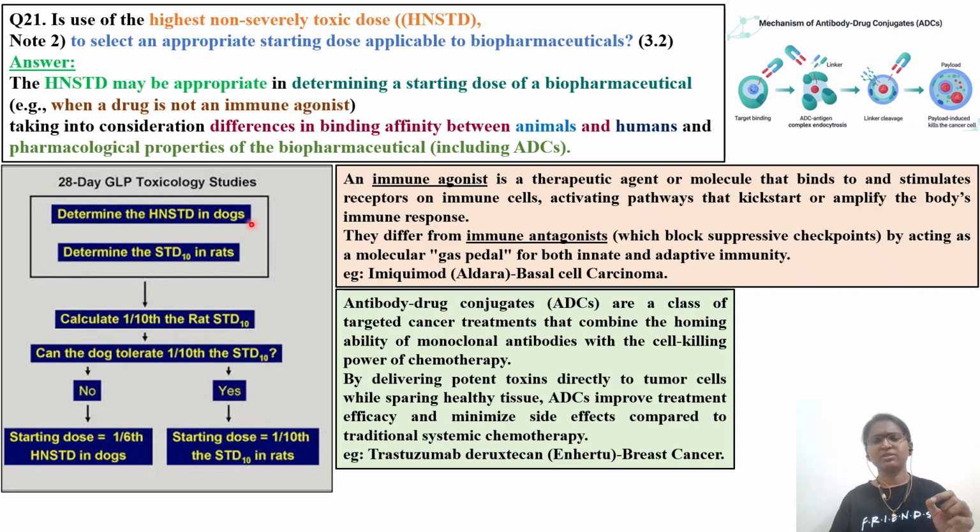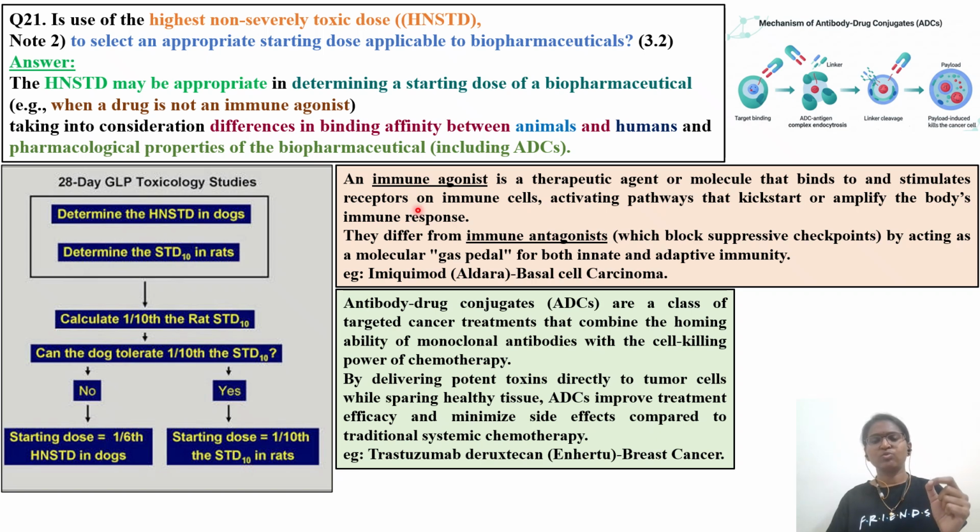If you look into a typical toxicology study, as I told you, in the case of dog and monkey, when you are developing an anti-cancer drug, you'll be looking not for NOEL, you will be looking for HNSTD. Whereas in the case of rodents, you will be looking for STD10. So if you divide HNSTD by 6, that will be considered as the first in human dose. Whereas in the case of rat, if you consider STD10 divided by 10, that will be considered as your FIH dose for your molecule. Okay.